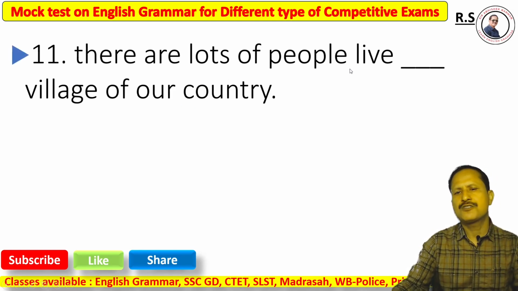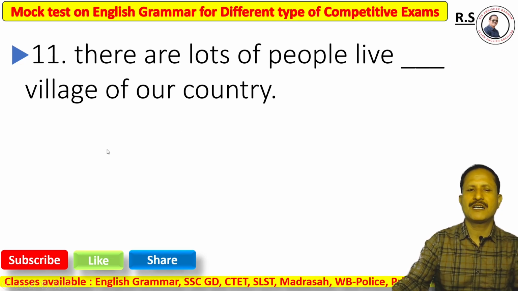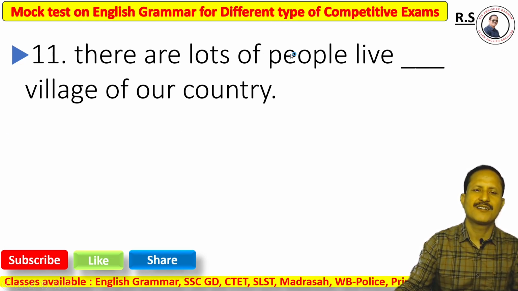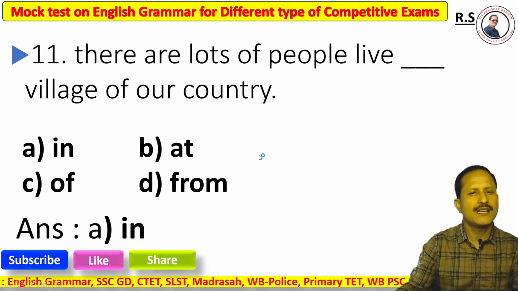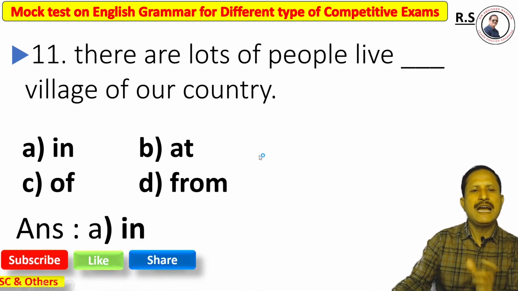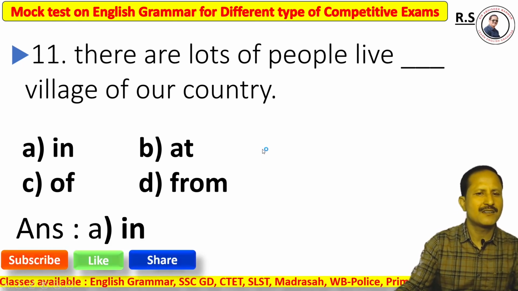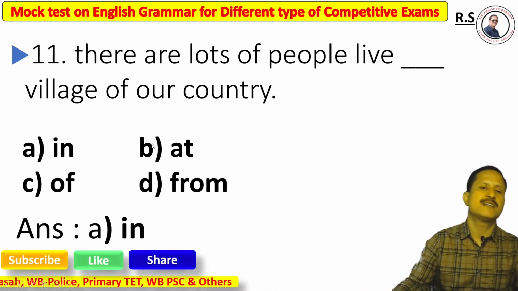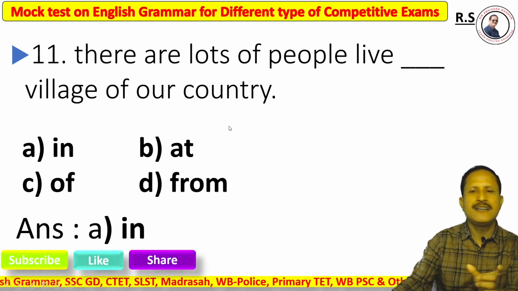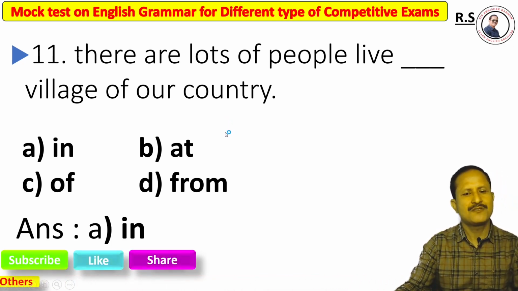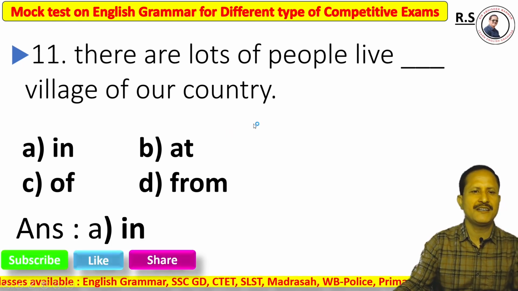Now, question number 11. There are lots of people who live dash villages of a country. Option A in, option B at, option C of, option D from. The absolutely correct answer is option A, in. Why? Normally we use at before a small place, but we must keep in mind that if that place denotes an area, we must use in. So the right answer is option A, in.